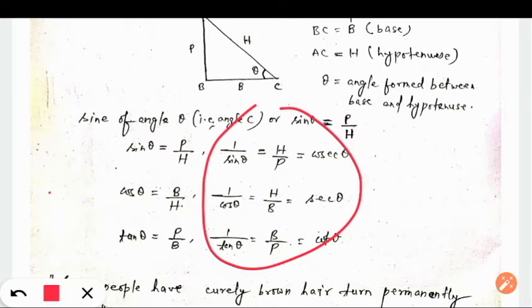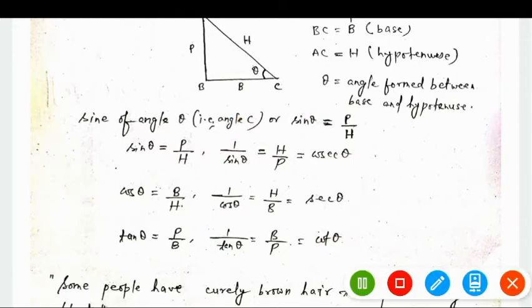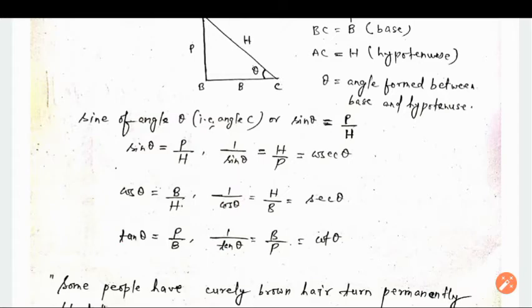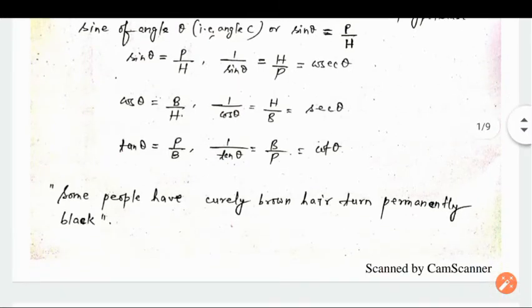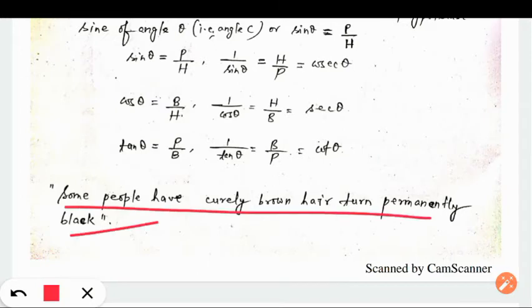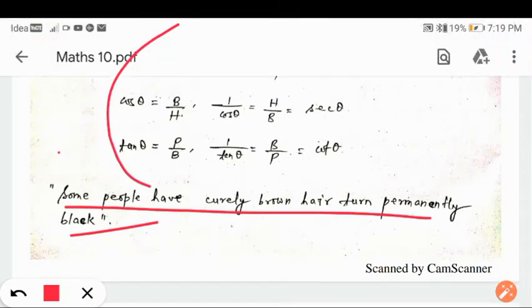Okay. Now the thing is, sir, you are saying to memorize this one, but it is not very easy to memorize. So in order to memorize this, that sine is the ratio of perpendicular and hypotenuse, cos is the ratio of base and hypotenuse, I am giving you one trick, a very famous quotation, and with the help of this quotation you will be able to memorize these three: sine, cos, tan.